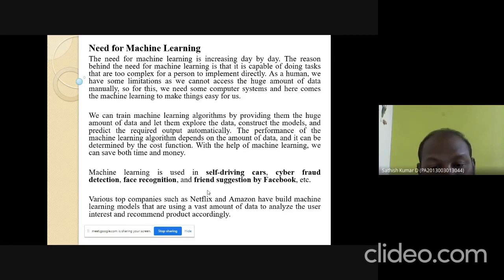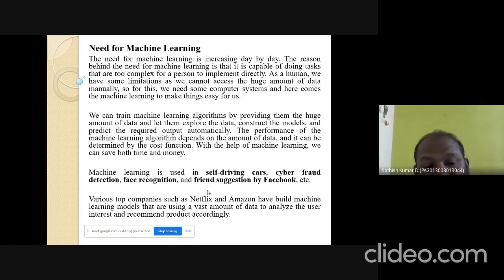Machine learning is used in self-driving cars. That is, nowadays, we can drive the car without a driver. That is called the machine learning concept. Then cyber fraud detection. Cyber fraud detection means it analyzes banking transactions. If anything goes wrong, it can automatically detect it, because it observes past experience. If there is any deviation from the past experience, it automatically detects that the particular operation is a fraud operation.